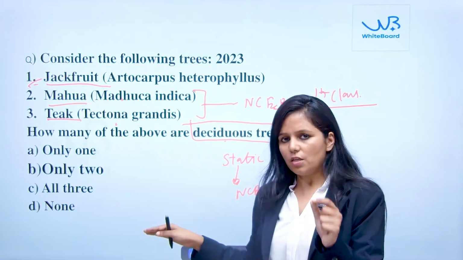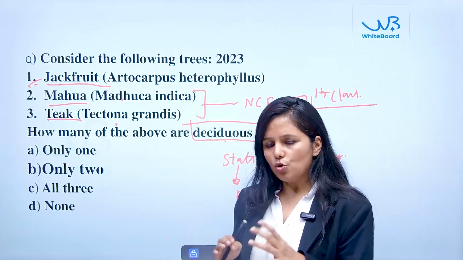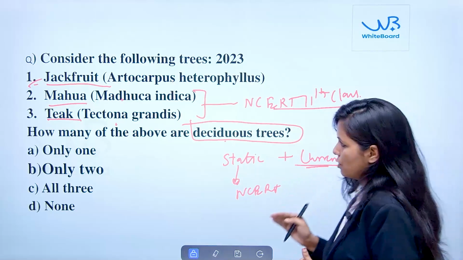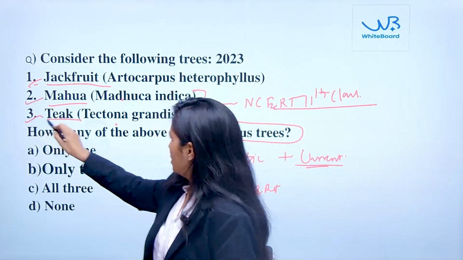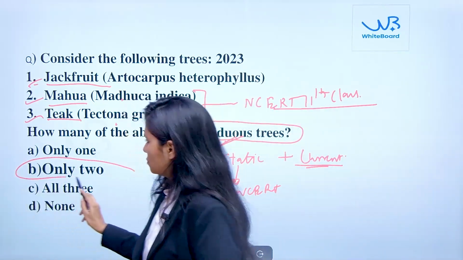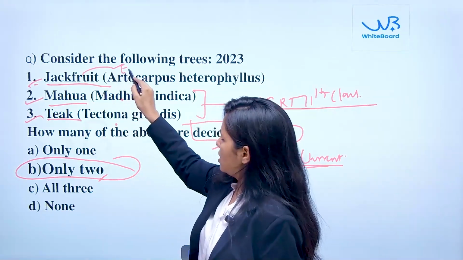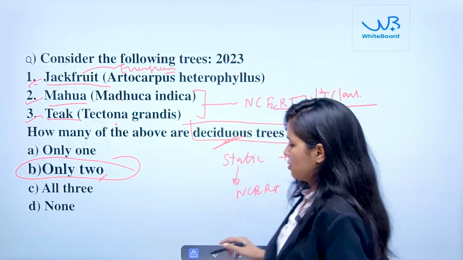So therefore, it is very important to look after the current affairs aspect, because UPSC prelims questions are a combination of static and current affairs. So out of these, the answer is that mahua and teak are deciduous. So here the answer is only option B, because jackfruit is evergreen, which means it will not shed its leaves.